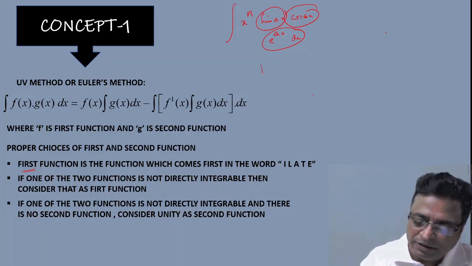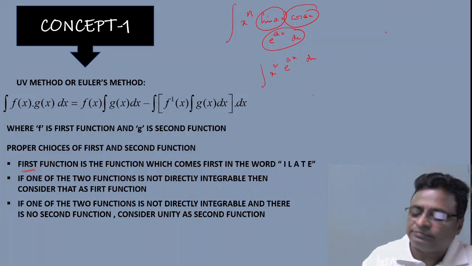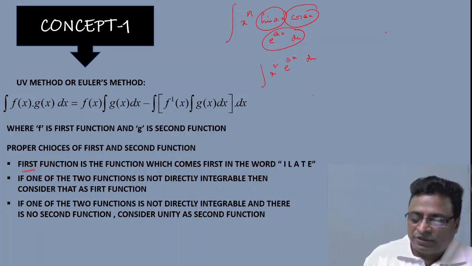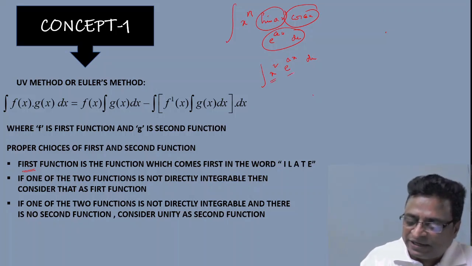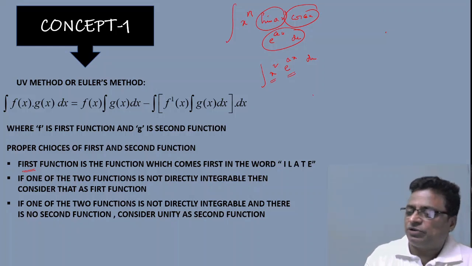Say for example, suppose x square e power ax is there. How to solve? One is x square, another is e power ax. You know integrations of both the functions and differentiations of both the functions, but forget about it.